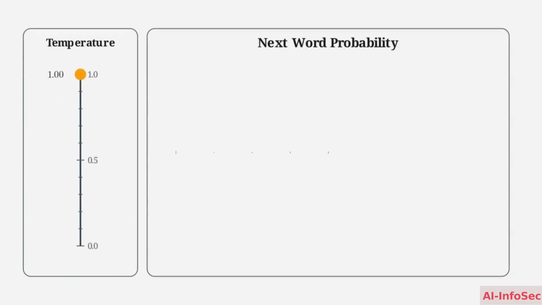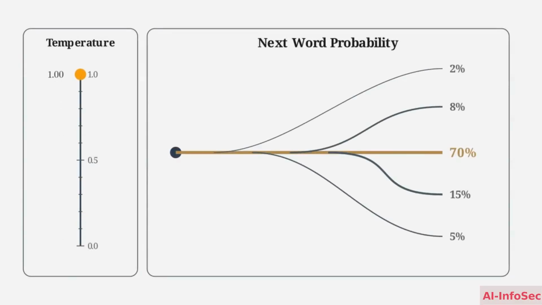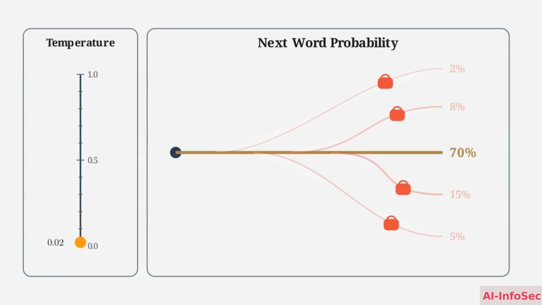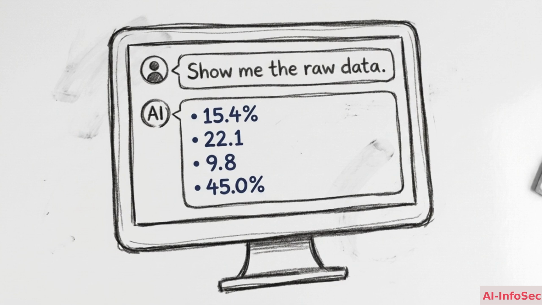Now, watch what happens to this diagram when we adjust the parameter down to a low temperature setting, approaching 0. This adjustment restricts the model's choices. It mathematically locks out the lower probability branches and forces the AI to select only the highest probability words. The behavior of the AI completely changes. It becomes conservative, highly focused, and hyper-literal, refusing to take creative risks.